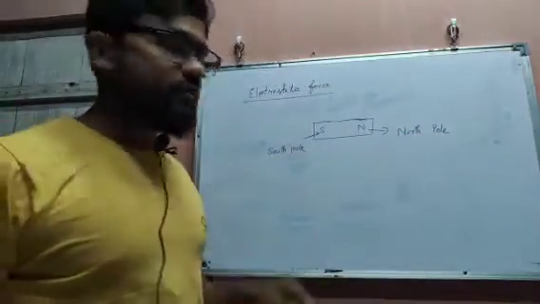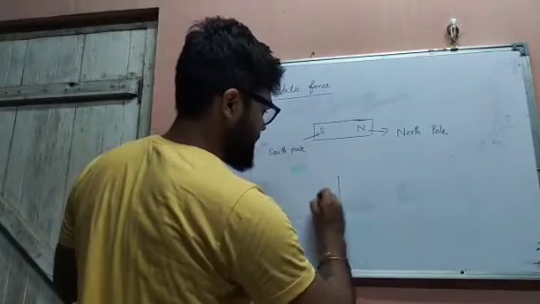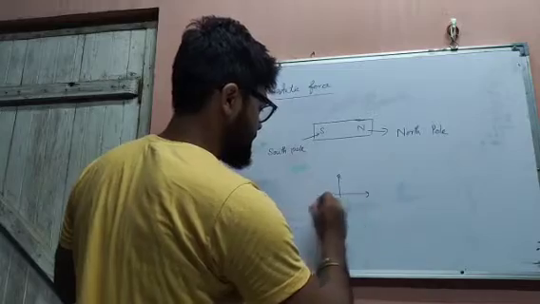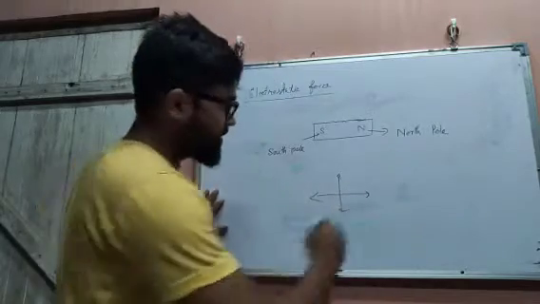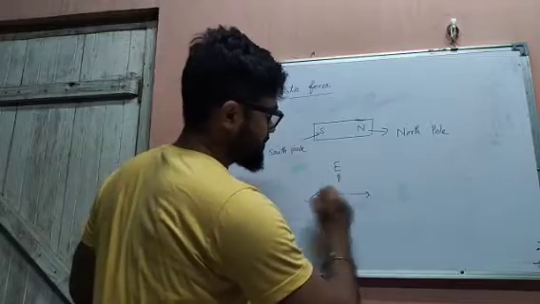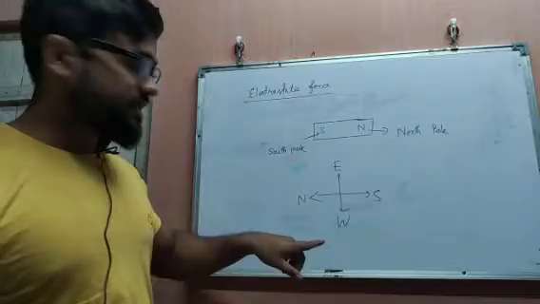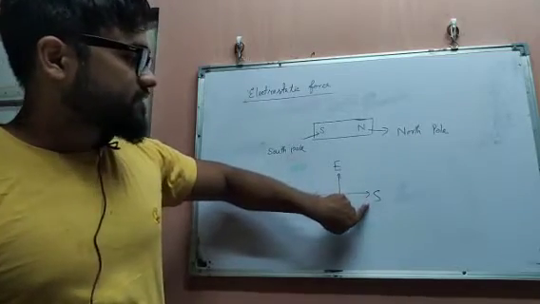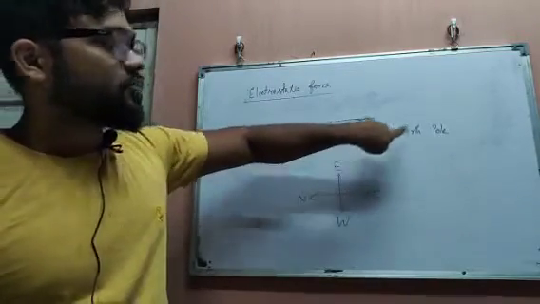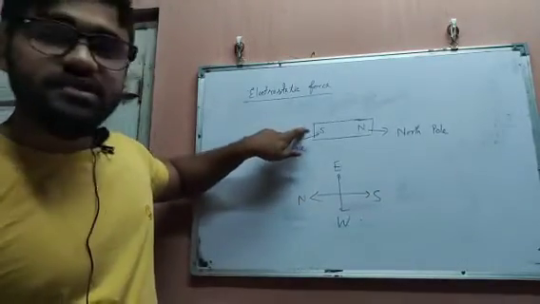Now we all know the directions of the earth: this is east, this is west, this is north, and this is south. Clearly we can see that the earth's south direction meets the bar magnet's north pole, and the earth's north direction meets the bar magnet's south pole.